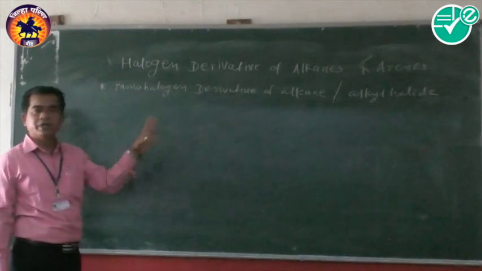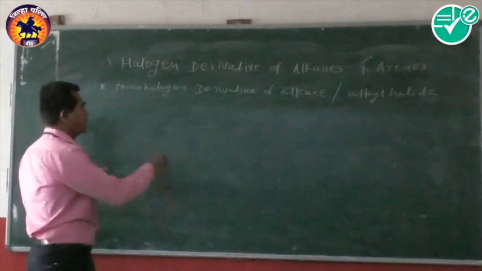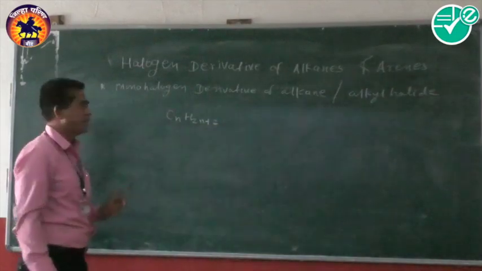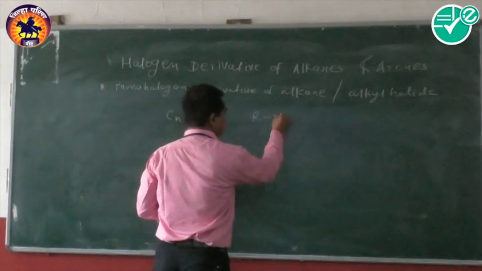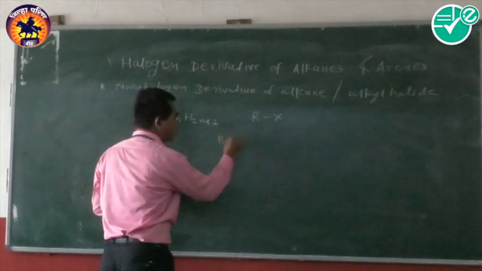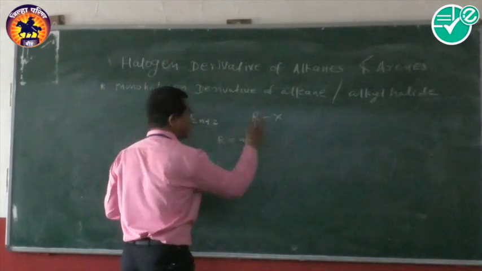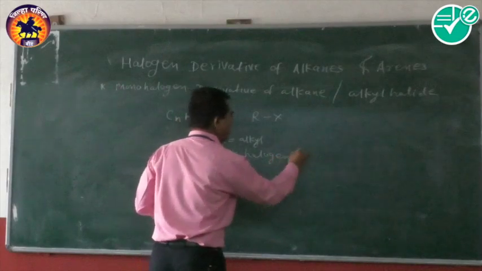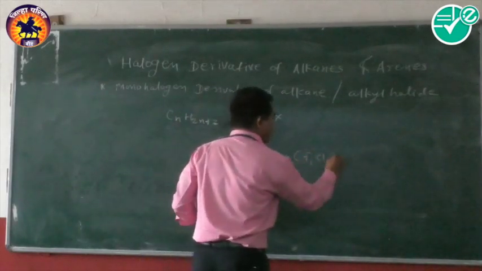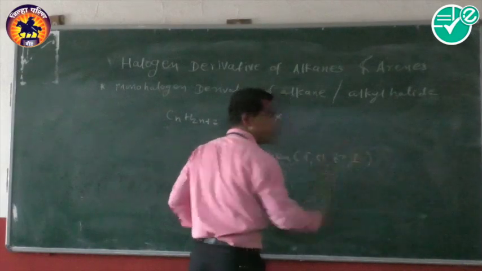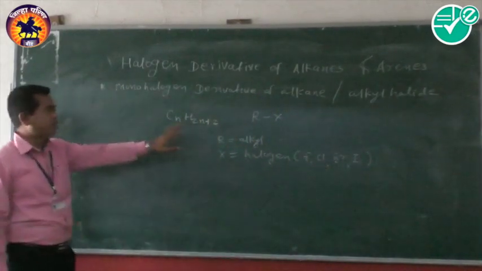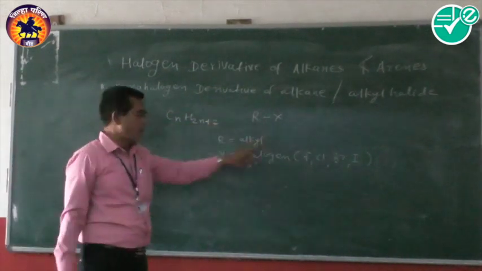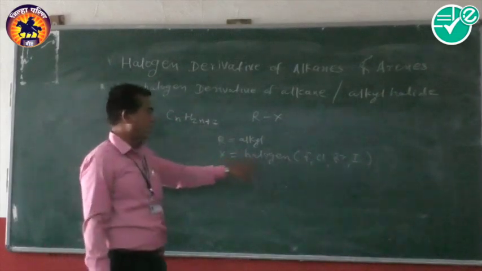So the monohalogen derivatives of alkanes, or alkyl halides, are represented by the general formula CnH2n+1X, or it may be represented another way, RX, where R is called an alkyl group and X is called a halogen. It may be fluorine, chlorine, bromine or iodine. This represents the general formula of the alkyl halide or monohalogen derivative, where R indicates the alkyl group and X indicates the halogen atom.